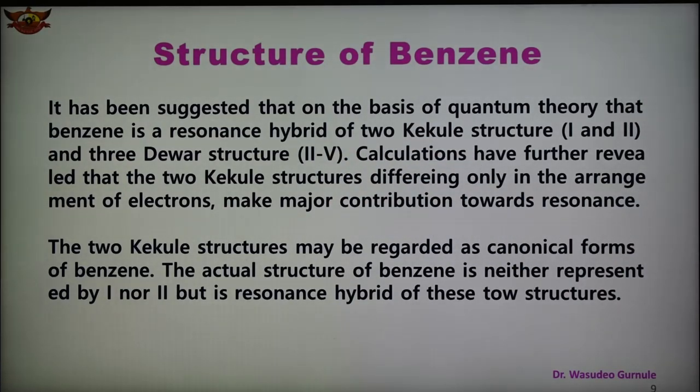Calculations have further shown that the two Kekule structures, differing only in the arrangement of electrons, make the major contribution toward the resonance. The two Kekule structures may be regarded as canonical forms of benzene. The actual structure of benzene is neither 1 nor 2, but a resonance hybrid of these two structures.